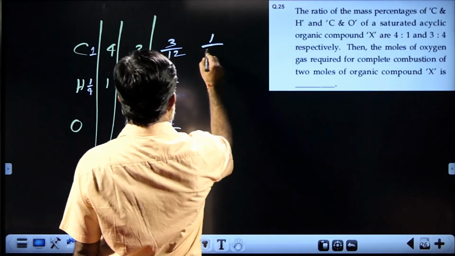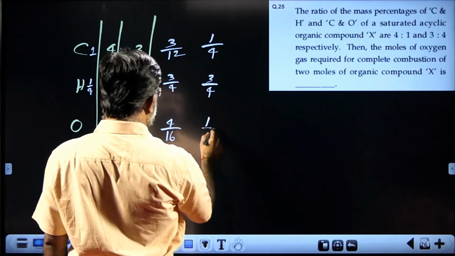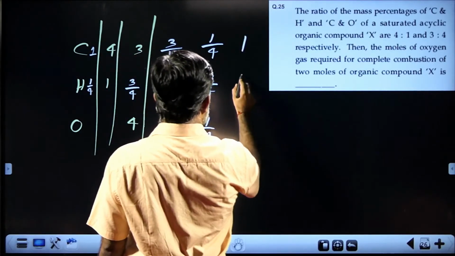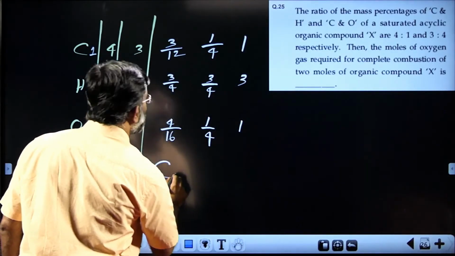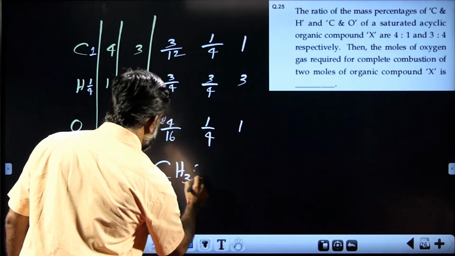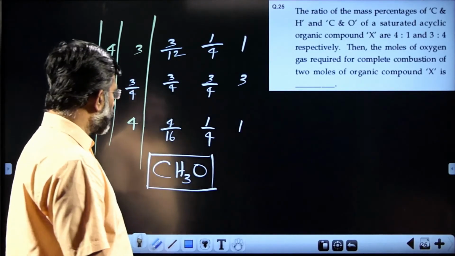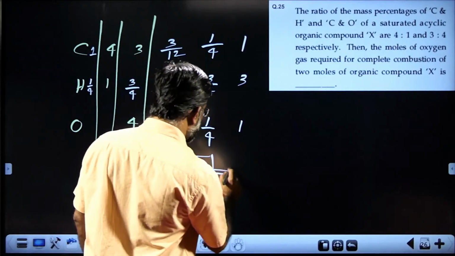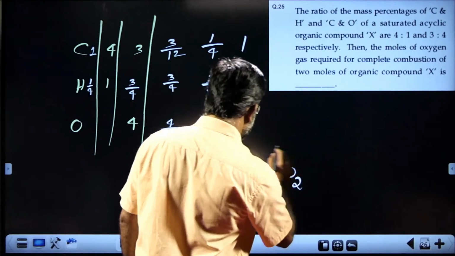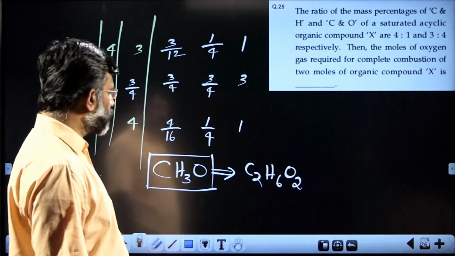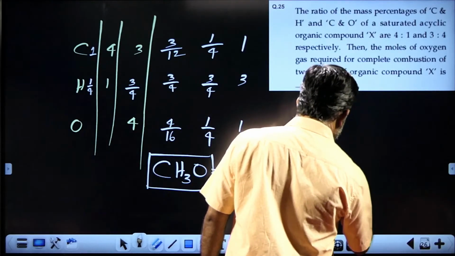So you get 1/4, 3/4, 1/4, that is 1:3:1, and your empirical formula is CH3O. The minimum molecule will be C2H6O2, which is a very famous compound, all of you know.